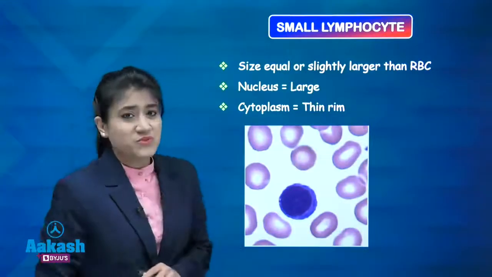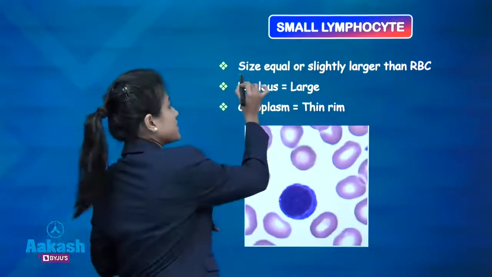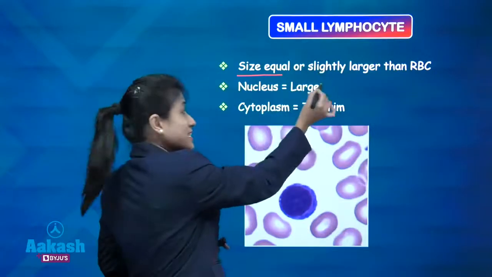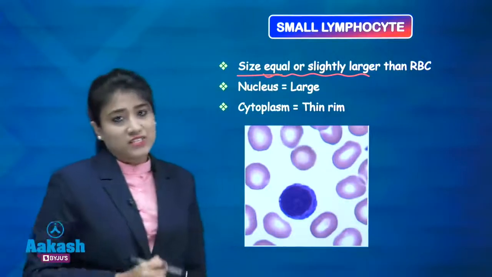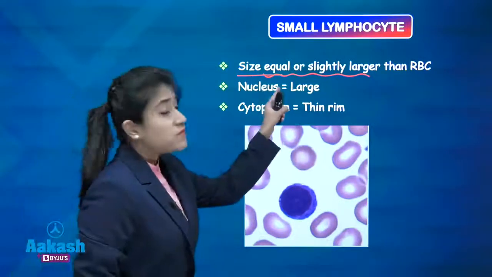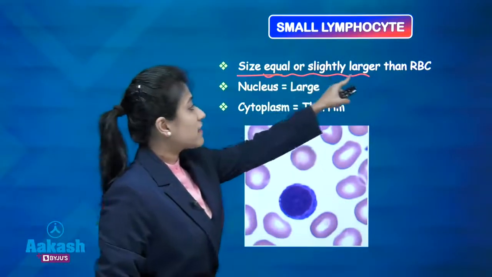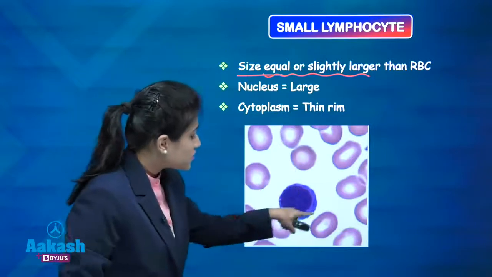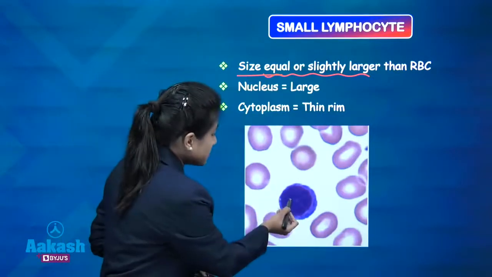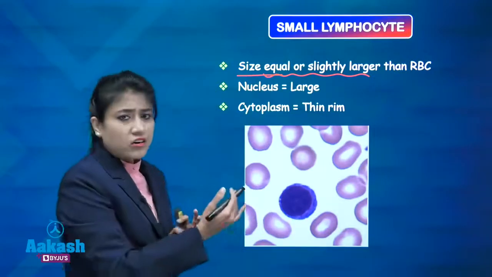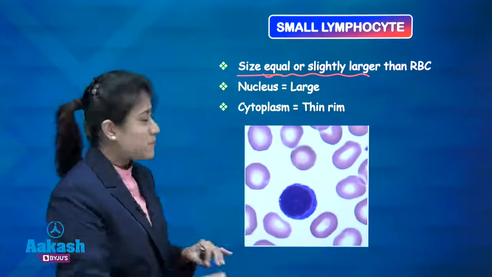What about small lymphocyte? Just write it down that small lymphocyte size is equal or slightly larger than that of the RBC. So here you can see this one is your small lymphocyte. Its size is near about like RBC only, or it may be larger than RBC.